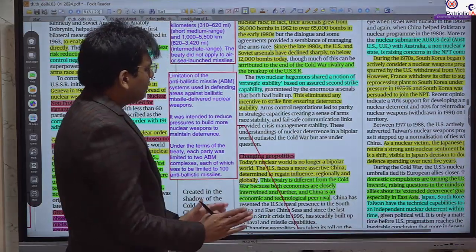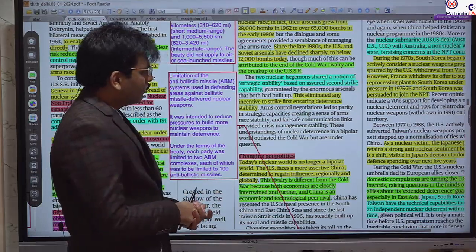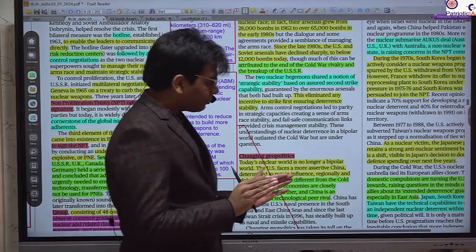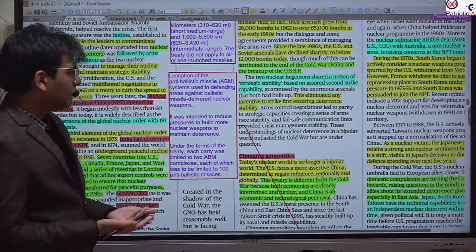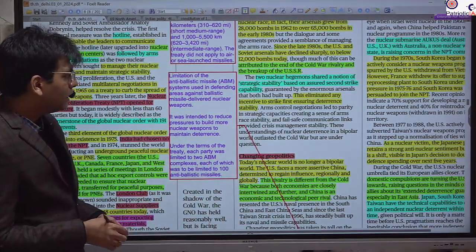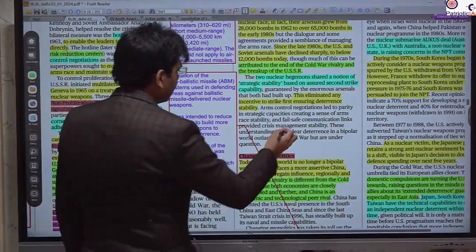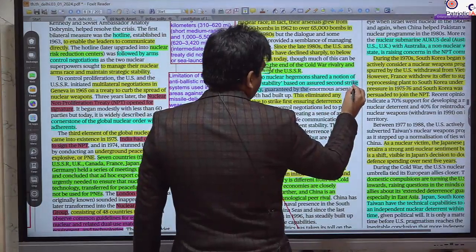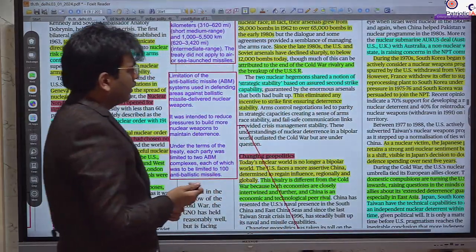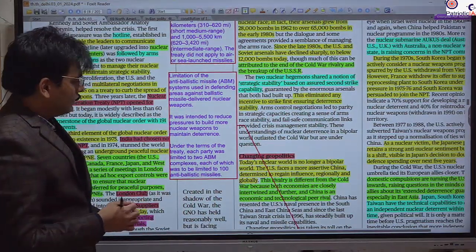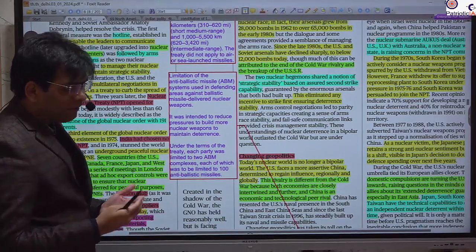And another reason for this reduction in the number of weapons was the mutual understanding between both countries that if one is going to strike the other with the nuclear weapon, the other will also strike with more capability, second strike capability. And this removed the incentive for any attack. That's why the arms race particularly changed.